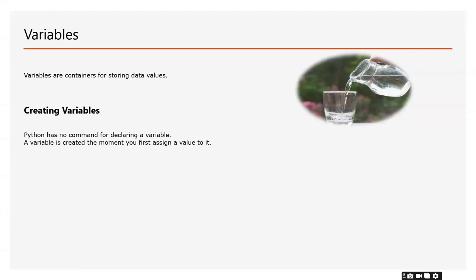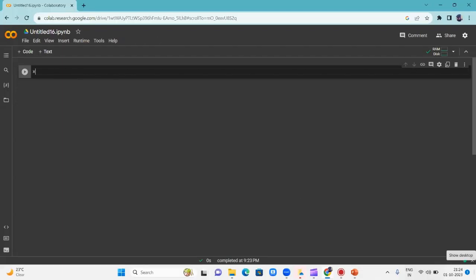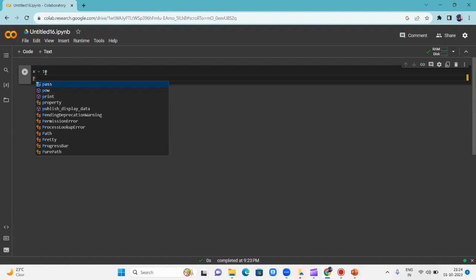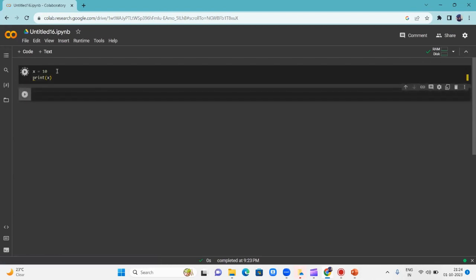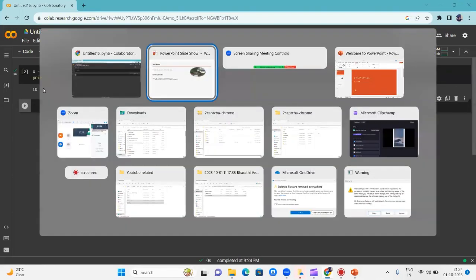So do we have any rules for creating variables? Basically, Python has no command for declaring a variable. A variable is created the moment you first assign a value to it. So, I have opened this Google Colab, and I have given x is equal to 10 as a value. So, x is a container which holds the value 10. If I give print x, I will get 10 as an output.